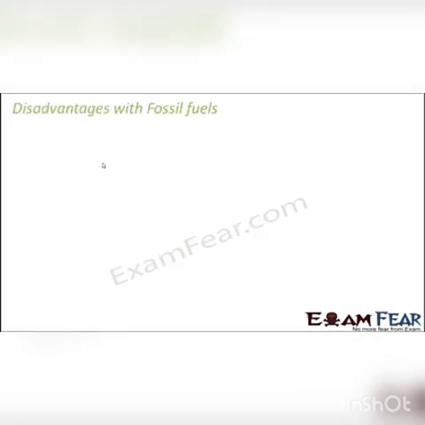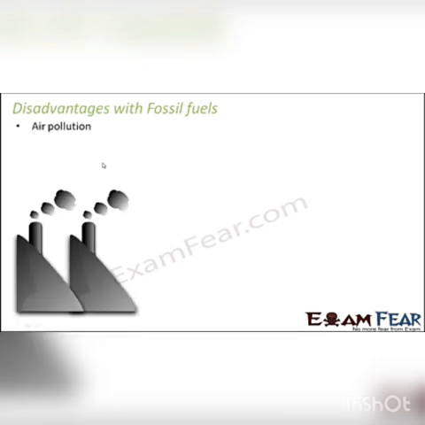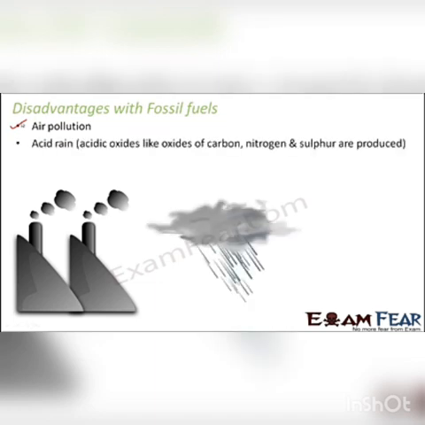However, even though fossil fuels are a great source of energy, there are certain disadvantages associated with them. One is air pollution. Burning of fossil fuels causes a lot of pollution. In fact, it releases a lot of harmful gases like carbon monoxide. Not only pollution, it also results in a lot of harmful substances which are produced during burning of fossil fuels. They remain in the atmosphere and combine with the normal rain and result in acid rain. So this acid rain contains several acidic oxides.